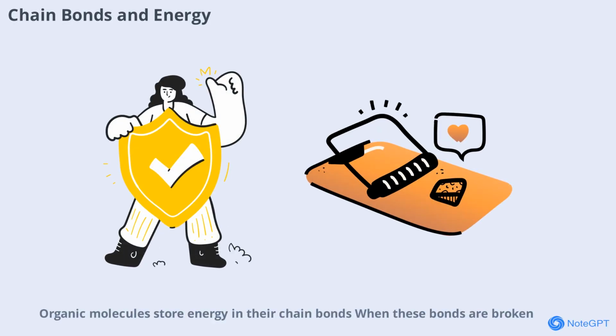When these bonds are broken, as in combustion, energy is released. This principle powers engines, heats homes, and fuels biological processes. The study of chain bonds is therefore central to understanding energy production and consumption.